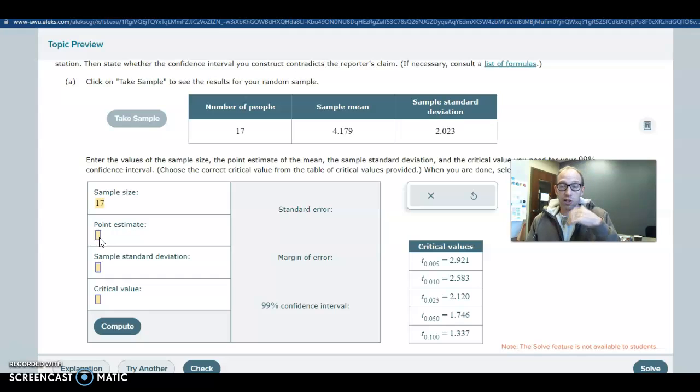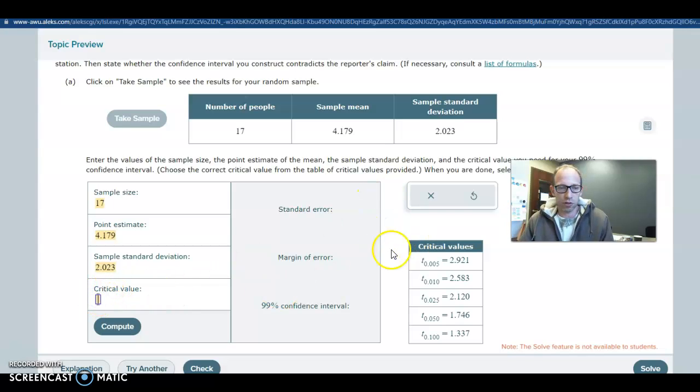Point estimate is always our best guess at the population parameter. In this case, we want the population mean. So the sample mean is our best guess at that population mean. Sample standard deviation we're given. Later we'll calculate that ourselves.